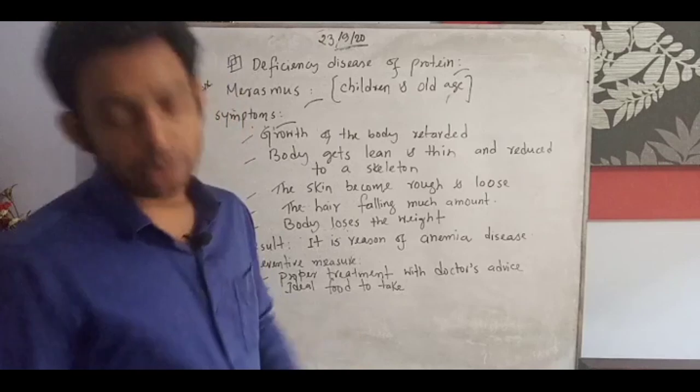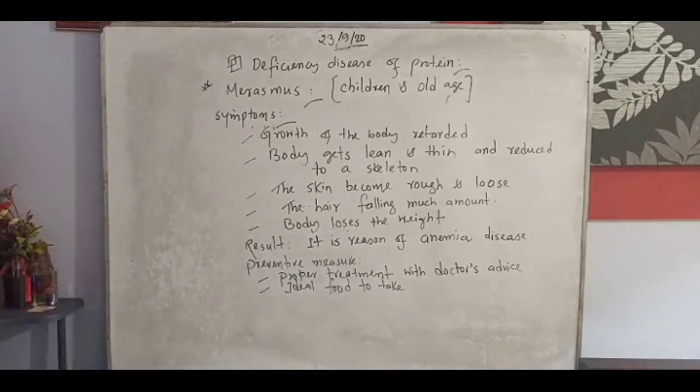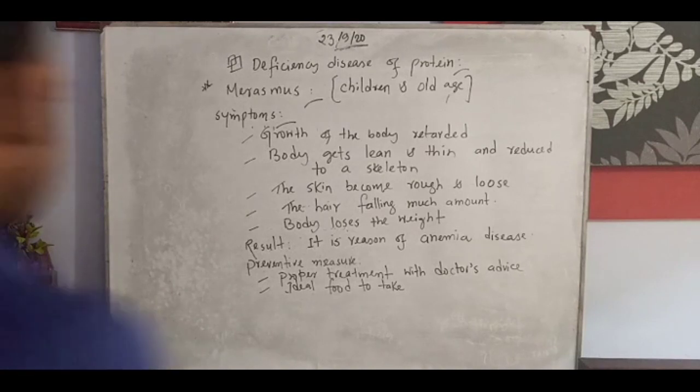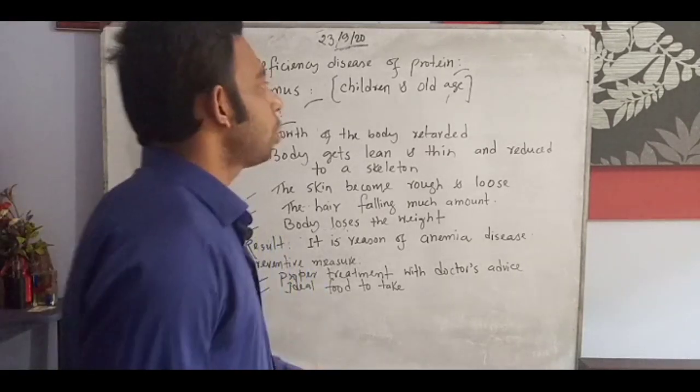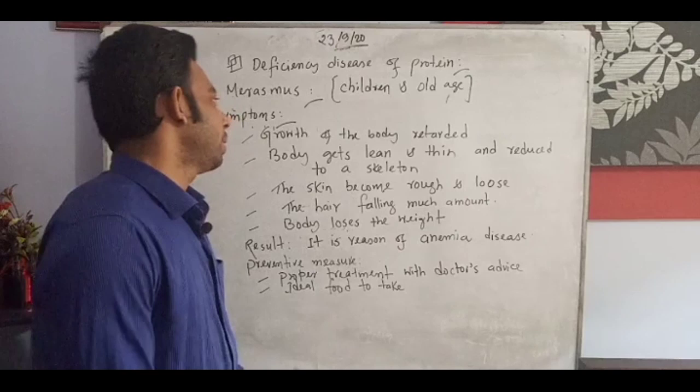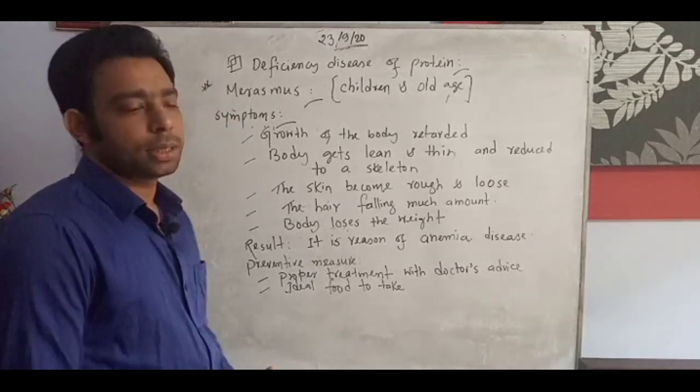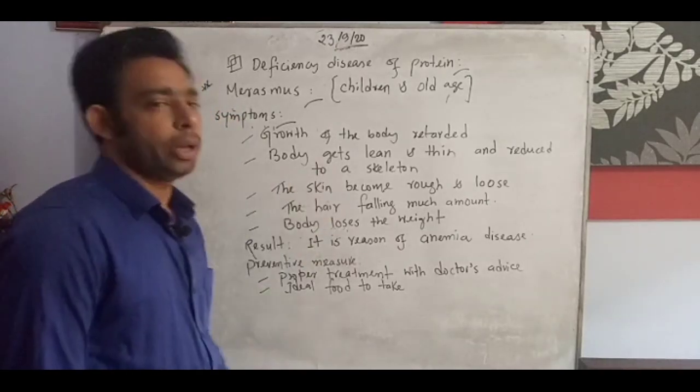We can write many points, but here we just write some important points about marasmus disease. What are the symptoms we found for marasmus disease? Growth of the body retarded.